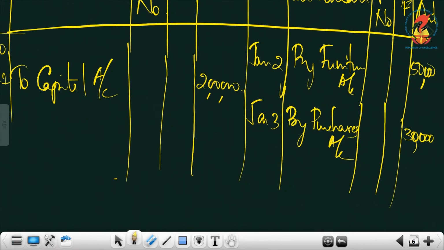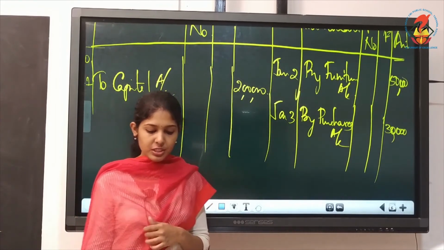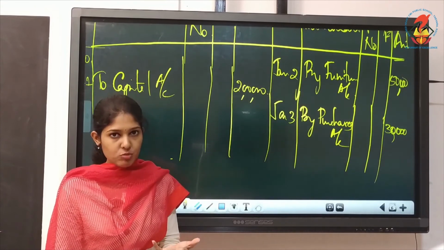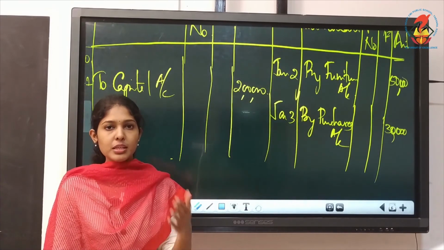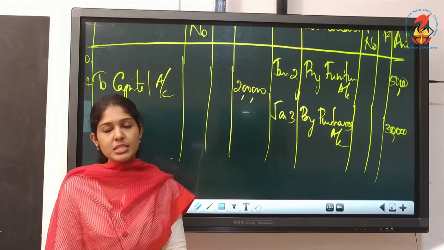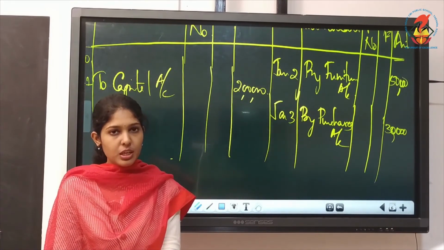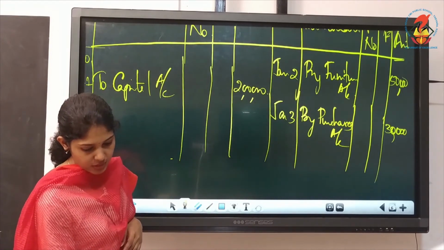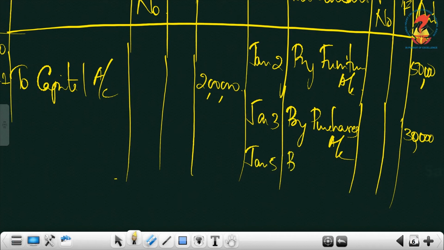Then the next one, paid freight 500. Okay, freight means it is the shipping charges which we are paying. So the entry is freight account debtor. It's an expense, so expense must be debited. So freight account debtor. What is moving out? We are paying, so to cash you must write. So again the posting on the credit side, Jan 5. You write by freight account, the amount is 500.